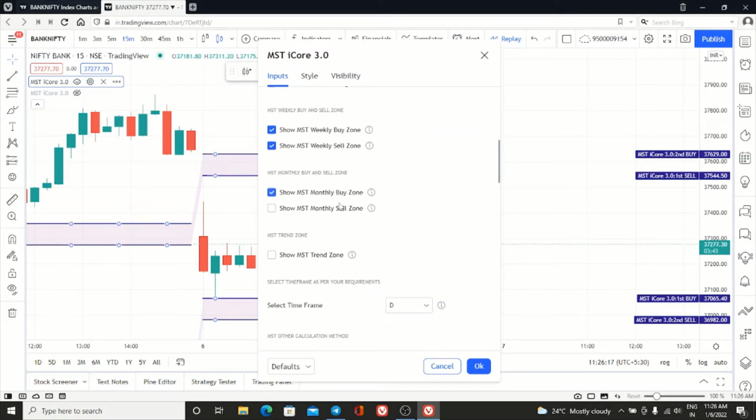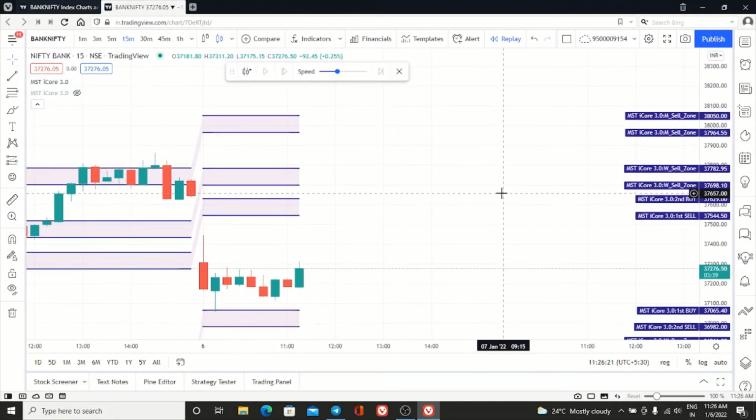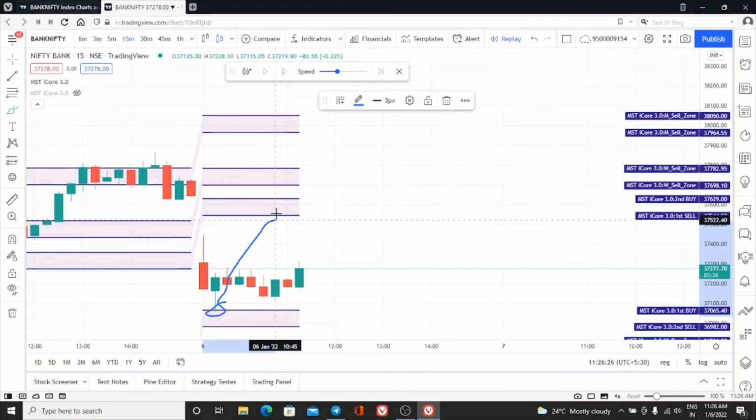Similarly, another reversal point will be, see here, come here and enable weekly buy zone, weekly sell zone, monthly buy zone, and monthly sell zone. Enable all this. So market today, it has taken our buy entry. It has to reach here. Then another reversal point. This is the another reversal point. Then this is the another reversal point.